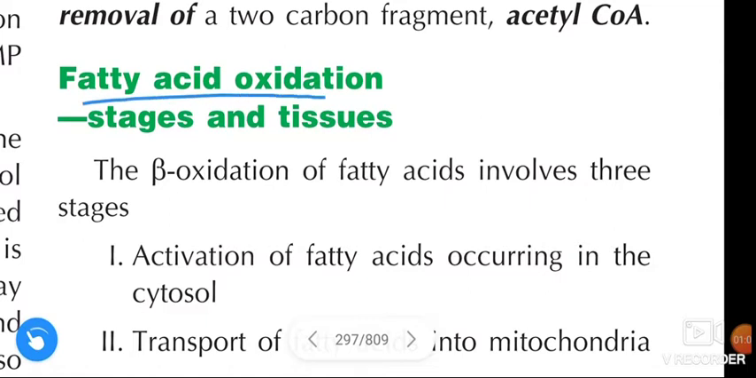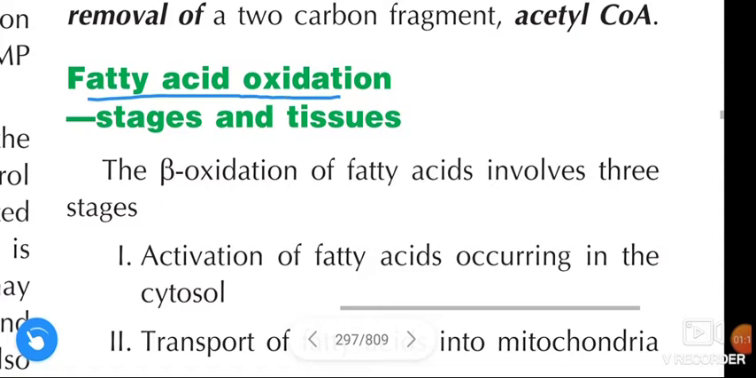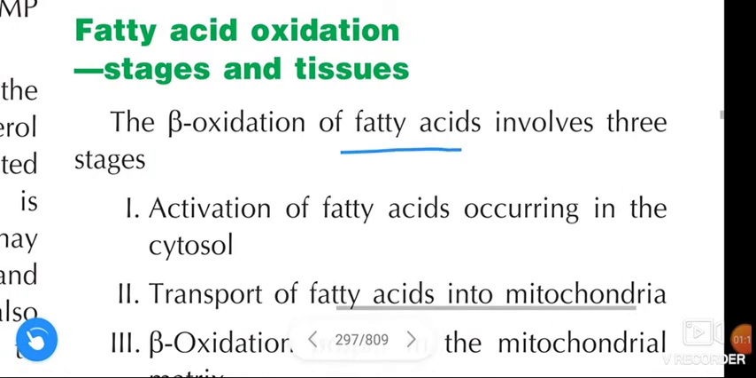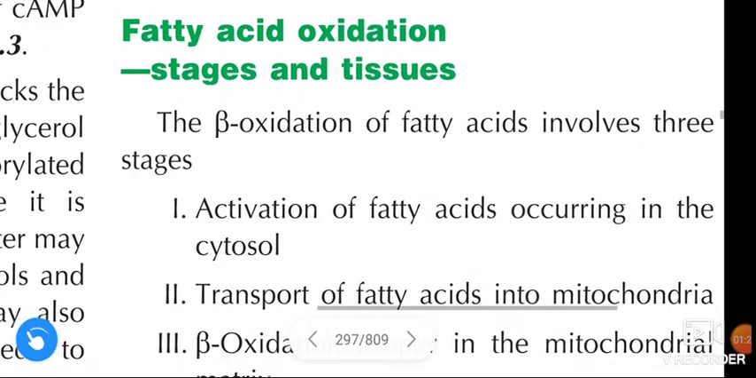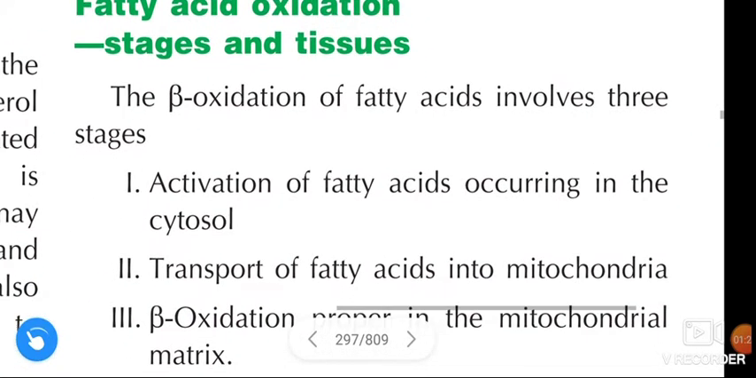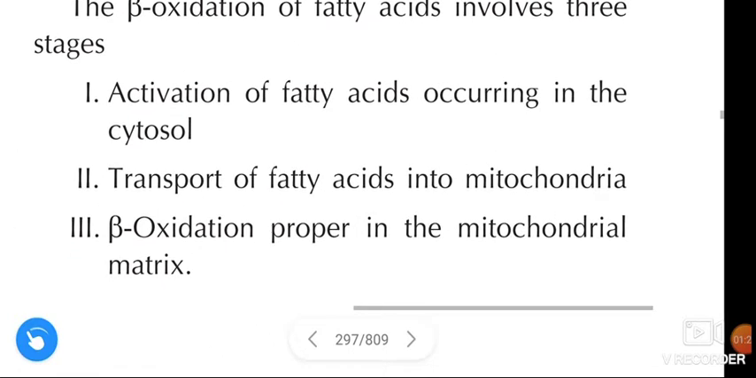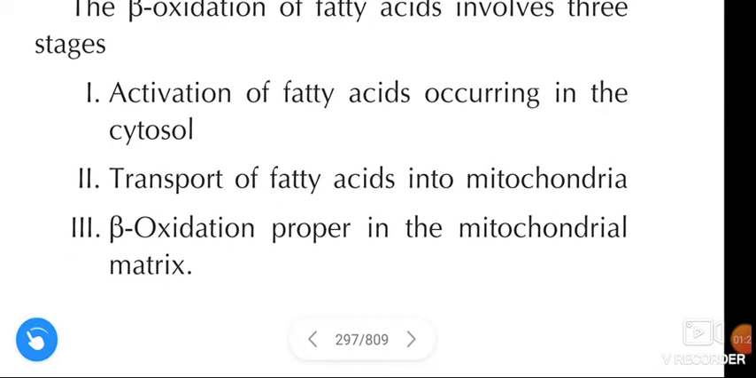Fatty acid oxidation stages and tissues. The beta oxidation of fatty acids involves 3 stages. See one by one, these are the 3 stages in oxidation of fatty acids.